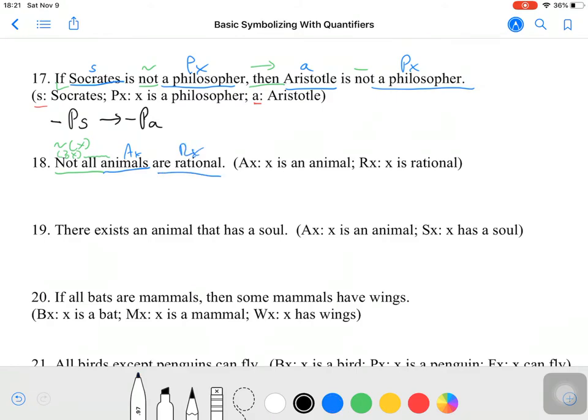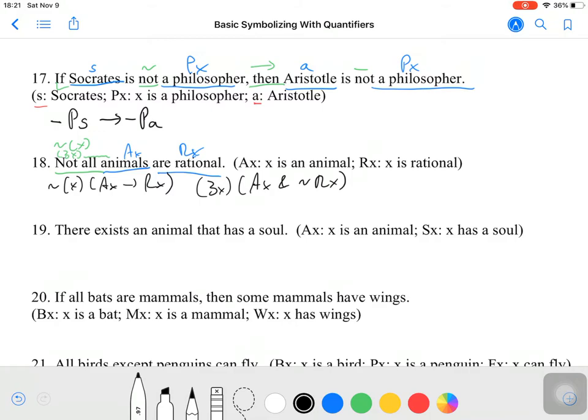So let's go with the first one. It is not the case that for all x, if x is an animal, then x is rational. We could also say that there exists an x such that x is both an animal and not rational. These are going to be equivalent translations.